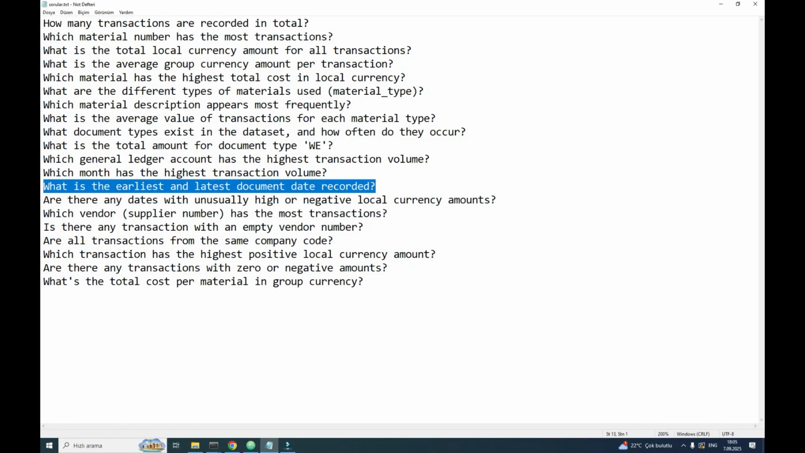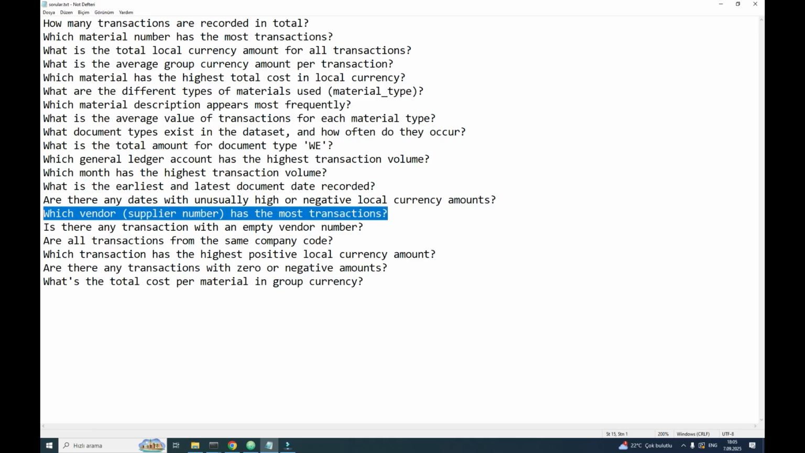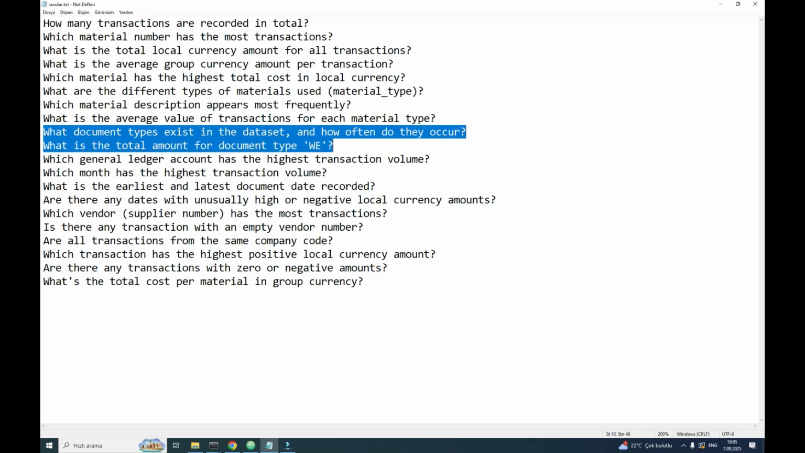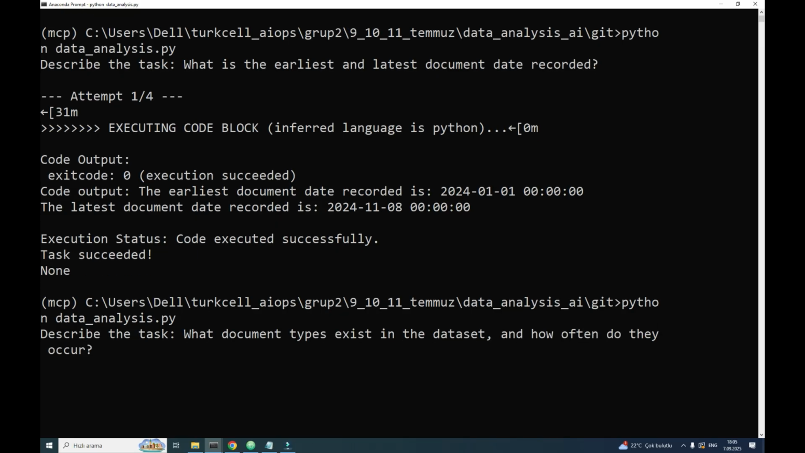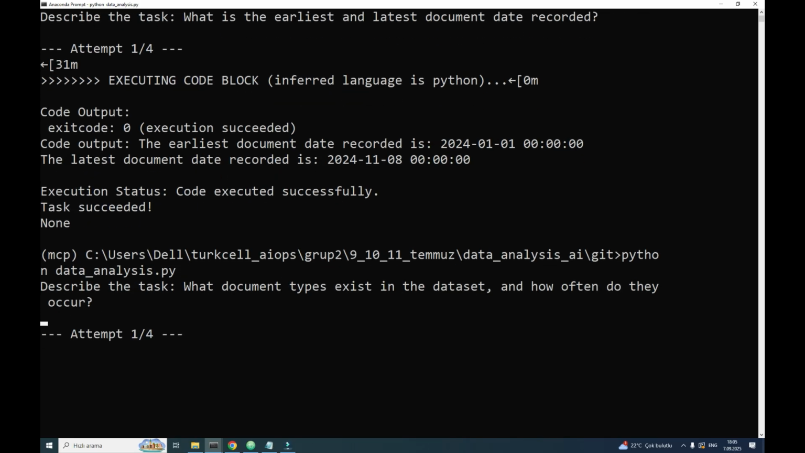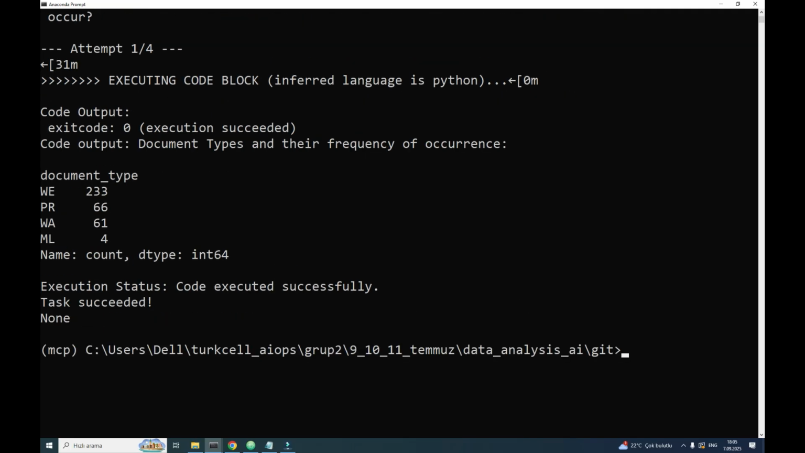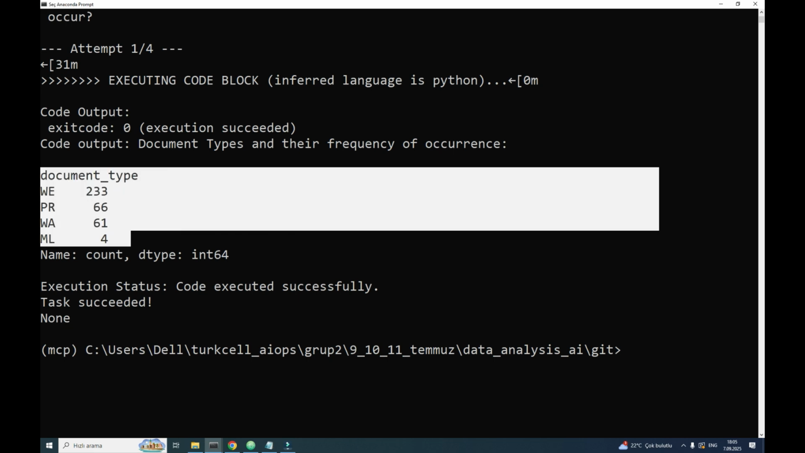Let's ask more questions and see how it generates code and executes it. For example, which vendor supply number has the most transactions, or which document types exist in the dataset and how often they occur? I'm asking this question now. It is related to the sales report, so it's allowed according to intention. The code is generated by OpenAI and executed by Microsoft AutoGen. These are the document types and these are their value counts, which is perfect.